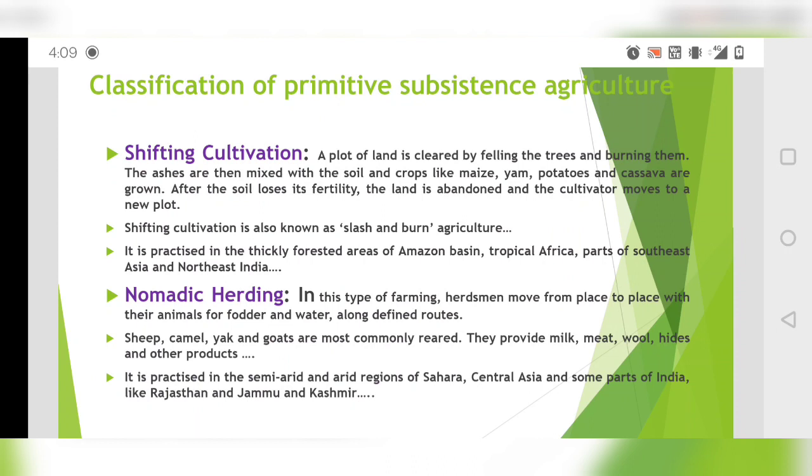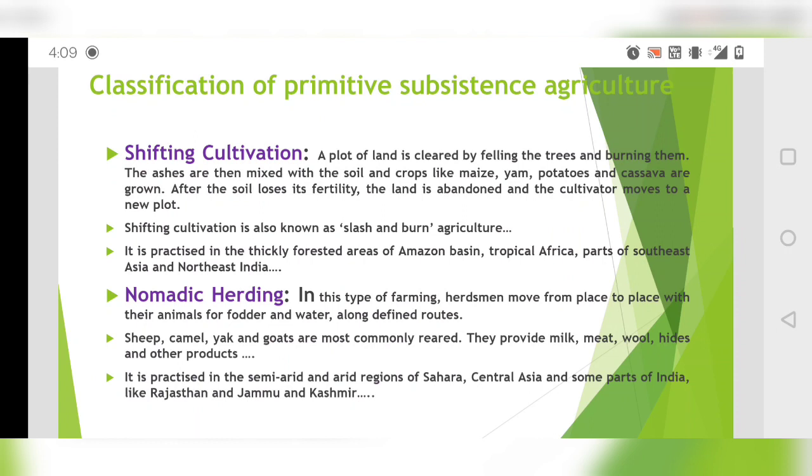Where you find a lot of forest, you will see people doing this kind of agriculture, because only there will they be able to cut forest and trees. Now it is not that prevalent, because we have less forest and we have understood the importance of forest. Earlier it used to happen, and still in a few areas with dense forest: the Amazon basin, tropical Africa, parts of Southeast Asia, Northeast India, there you will find it.